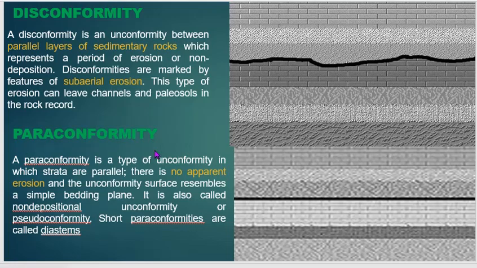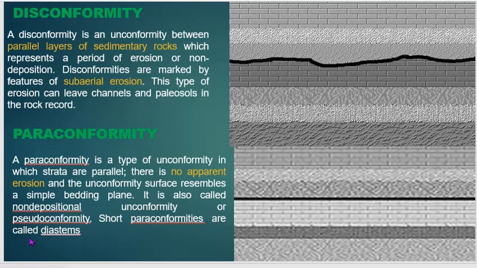Next is your para-unconformity. Para-unconformity is a type of disconformity or parallel unconformity where no apparent erosion occurs. So it is simply called a non-depositional unconformity or pseudo unconformity.